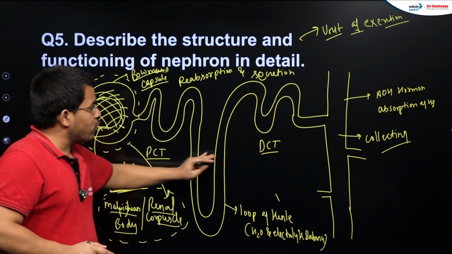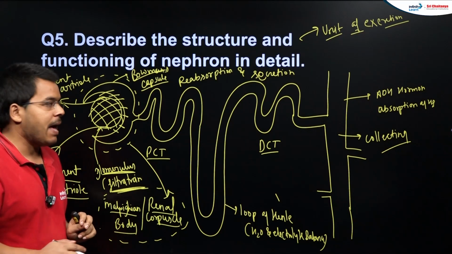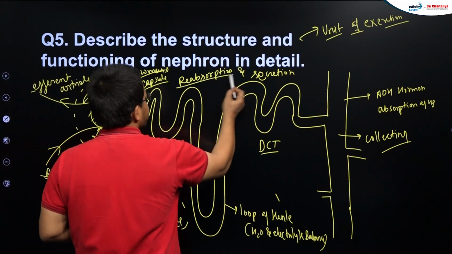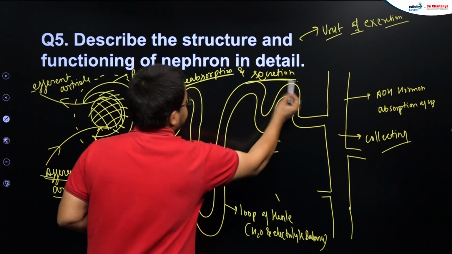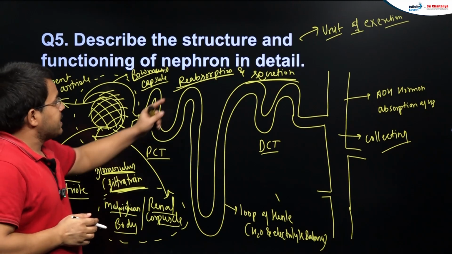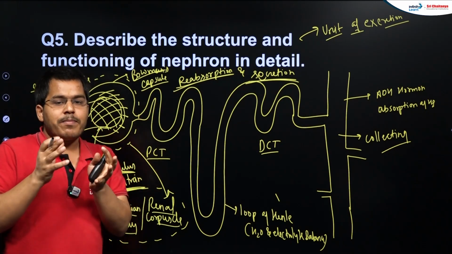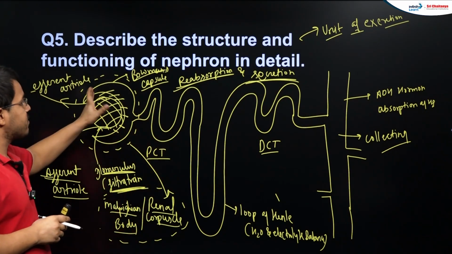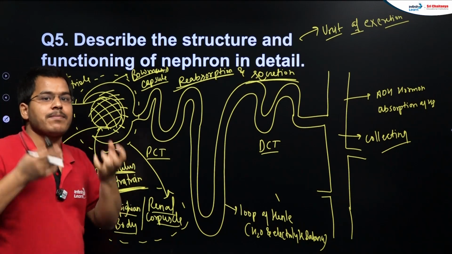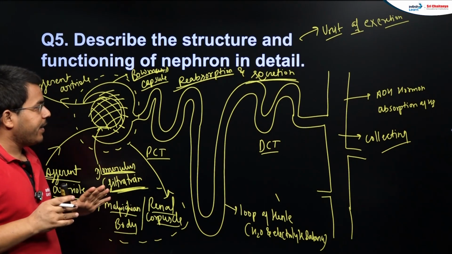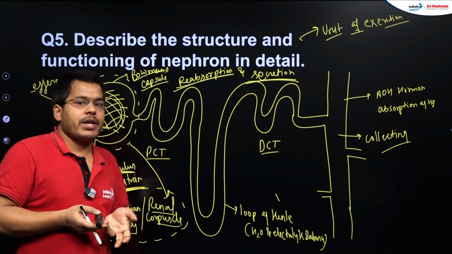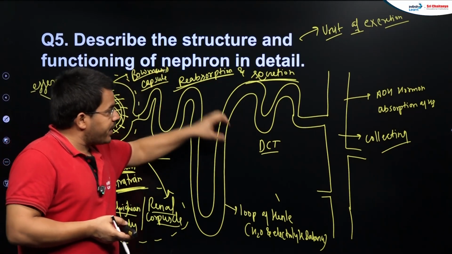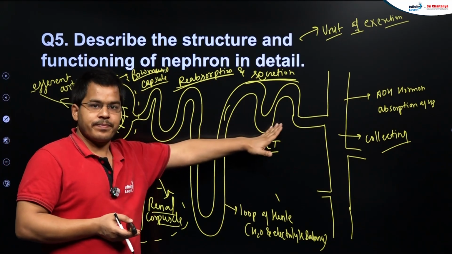In this tubular region, 2 important things will happen: selective reabsorption and secretion. What is selective reabsorption? The good materials that have been transferred to the Bowman's capsule are going to be reabsorbed, and if any bad material is still in the body, it will be secreted into this tubular region, right?